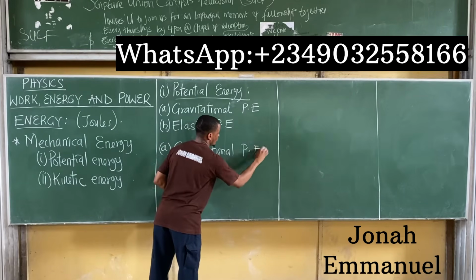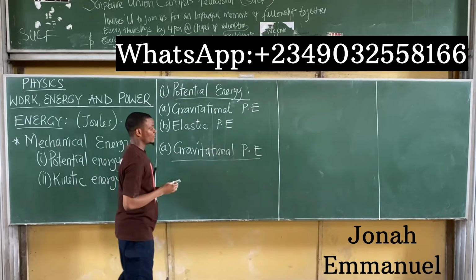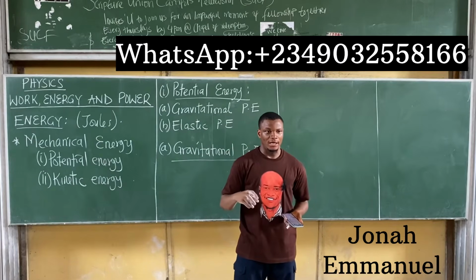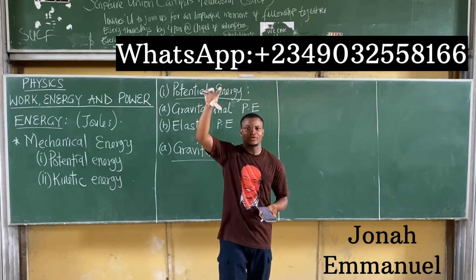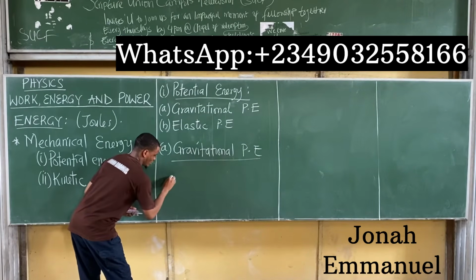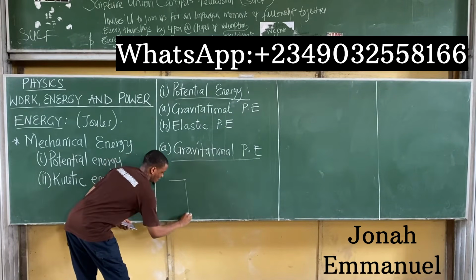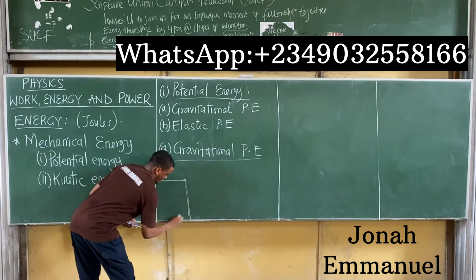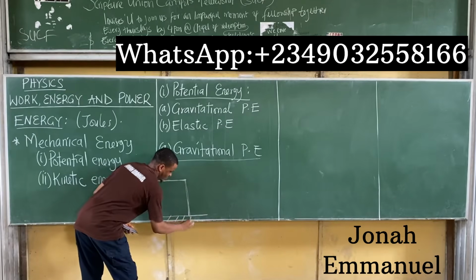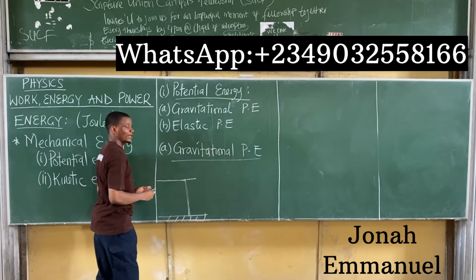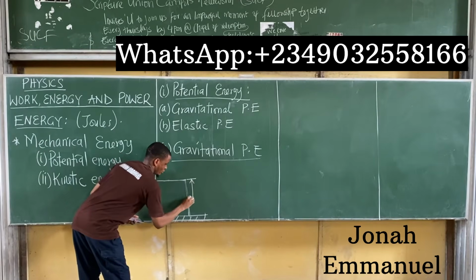Gravitational potential energy is simply the potential energy of a body that has been placed at a particular height. Let's say this is my ground surface, and the height from here to this point is h.